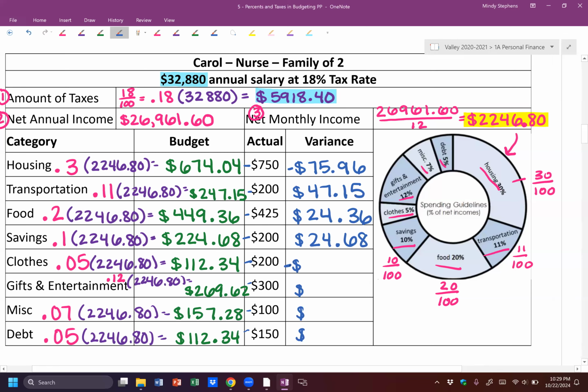And then I got a negative 87.66. And I got a negative 30.38 and 57.28 and negative 37.66. All right, so there's all of our numbers.